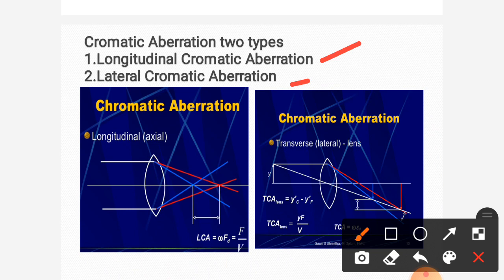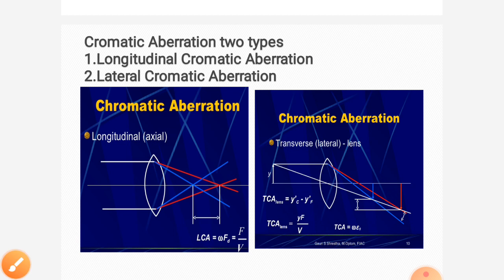When light is incident from infinite distance, the different colors form images at different positions along the axis of the lens, that is, at different positions along the principal axis of the lens. This is nothing but longitudinal chromatic aberration.